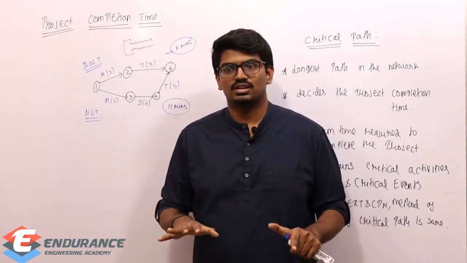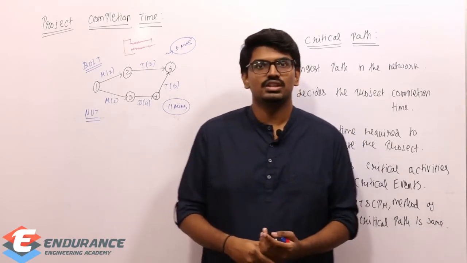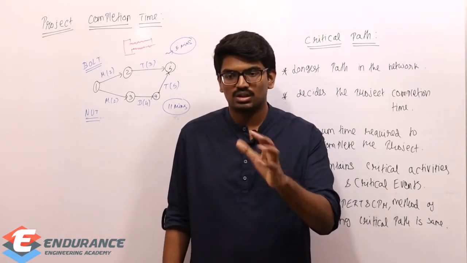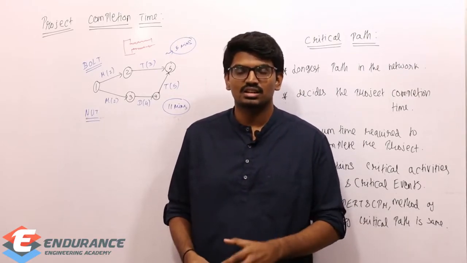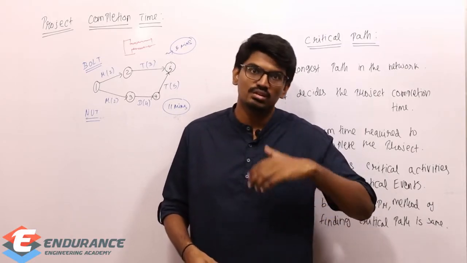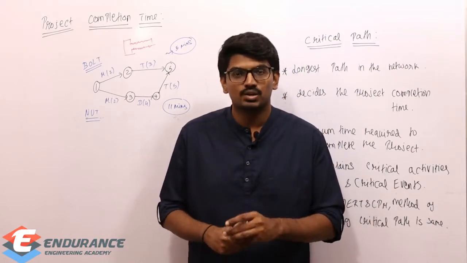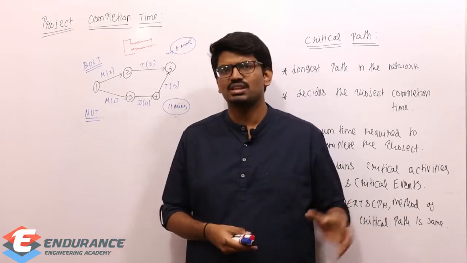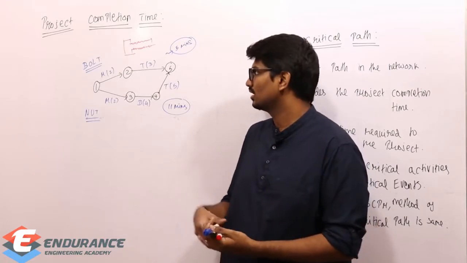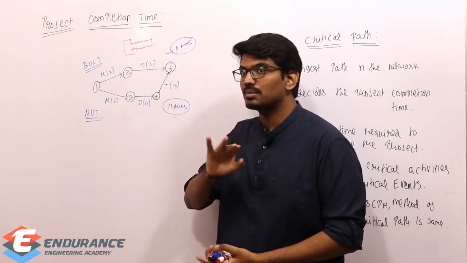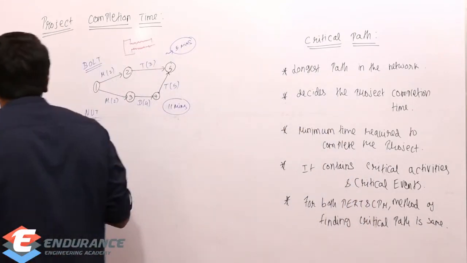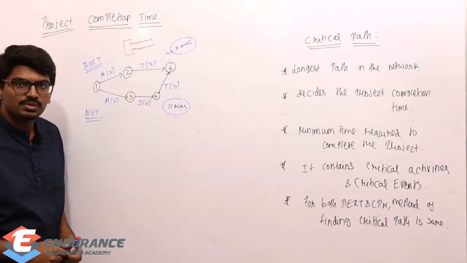Many of you, even before referring to this video, would have known about this concept. If I want to find out minimum time taken for completion of the project, I need to choose the largest one, the longest one. Many of you would know already, but you don't know the reason. Few, 20% of the students. The reason is simple. This 5 minutes is just giving me completion of bolt. It's not giving me the completion of the project. So what should be the minimum time taken to complete the project?